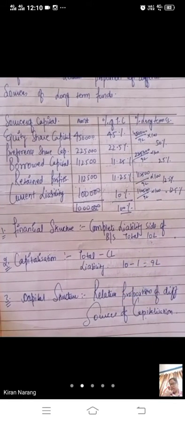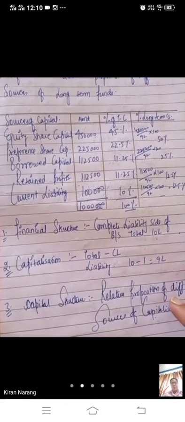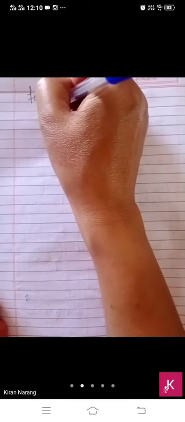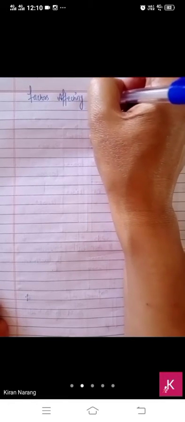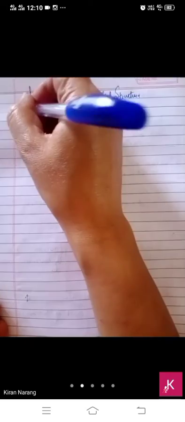So how do we decide the capital structure of the company? It depends upon certain factors. Factors affecting capital structure. There are certain factors which affect the capital structure of the company.